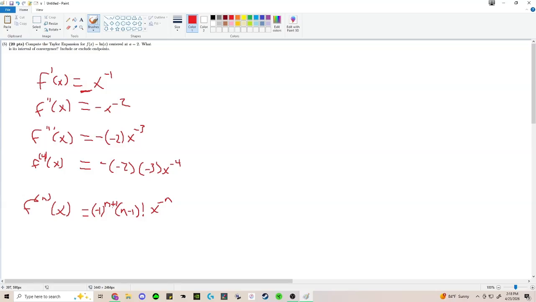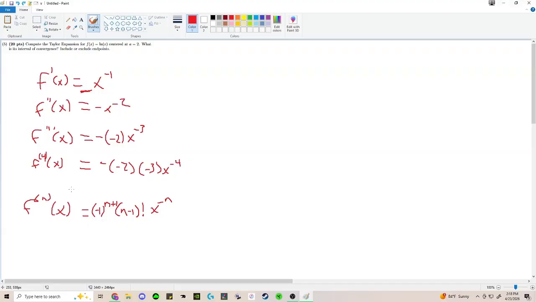So negative 1 to the n plus 1. Let's just check our first derivative, make sure they agree. For the first derivative, we're going to have negative 1 to the second, so that's positive 1. That's what we want. We're going to have n minus 1 factorial, so 0 factorial, and 0 factorial we know is 1. So that checks out. We've got x to the negative 1. Checks out. So this is good for this one.